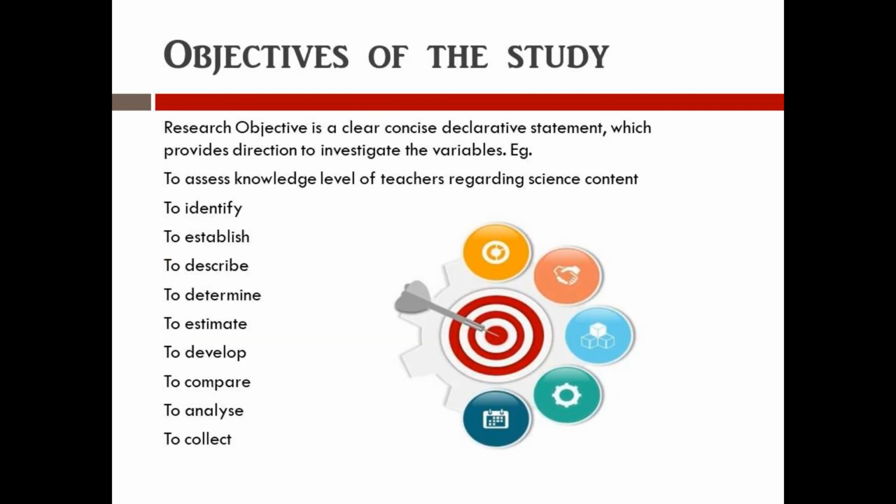Objectives of the study. Research objective is a clear, concise, declarative statement which provides direction to investigate the variables. Writing the research objectives clearly helps to define the focus of your study. Clearly identify variables to be measured. Indicate the various steps to be involved. Establish the limits of the study. And avoid collection of any data that is not relevant.